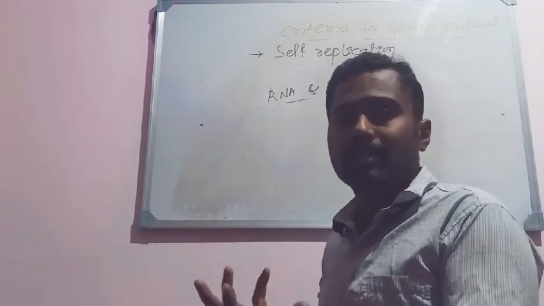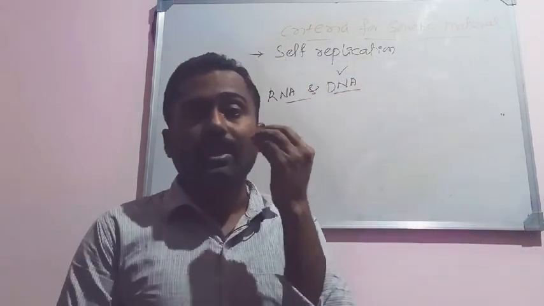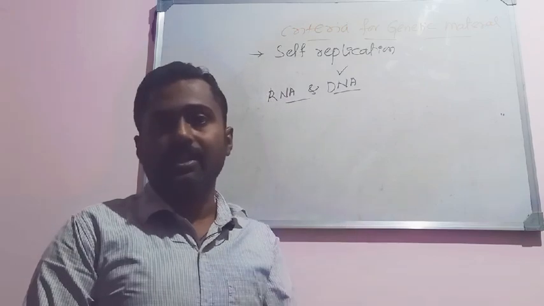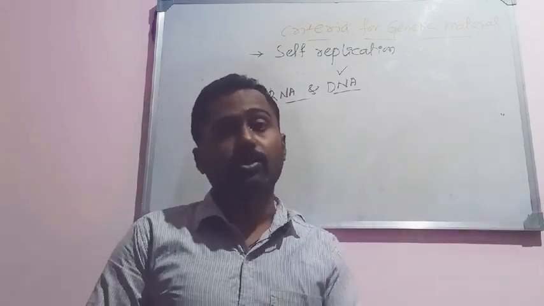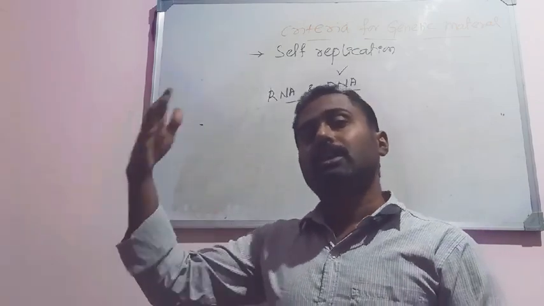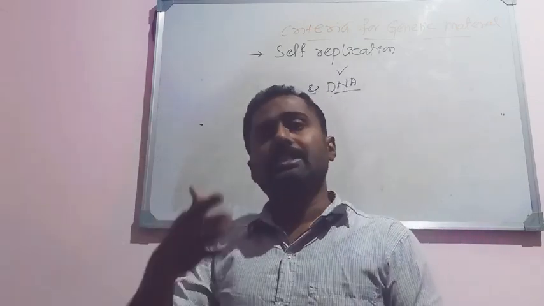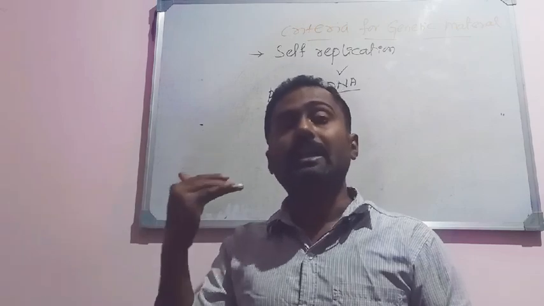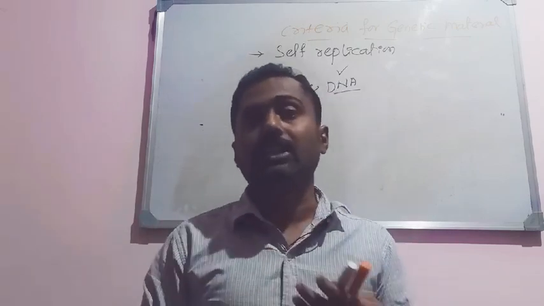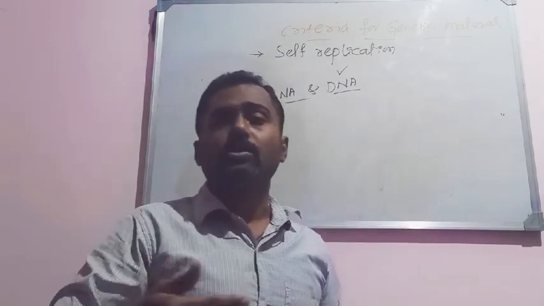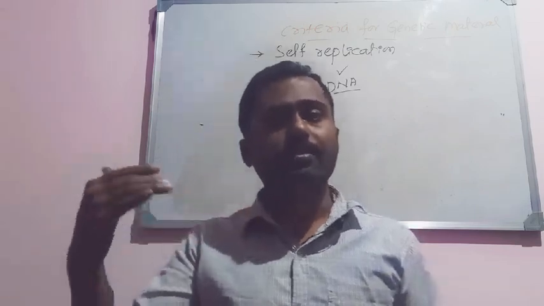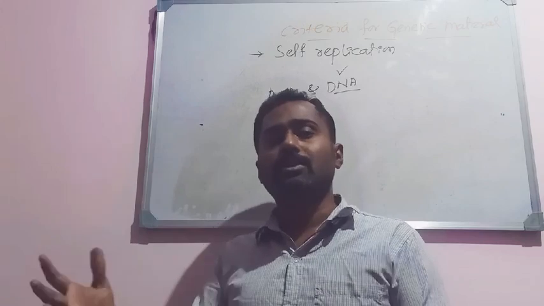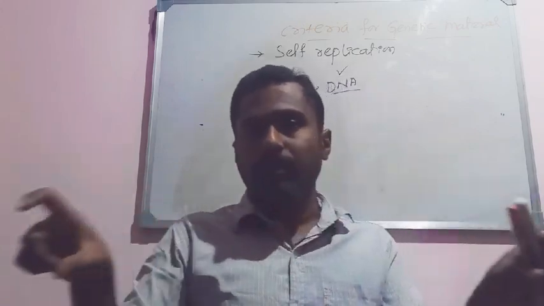Without replication, there is no chance of transfer of DNA to the next generation or to the daughter cells. When life evolved, DNA in all living forms got transferred, and that is mainly because of the duplication or replication of DNA. It doubles in every cell division, and an equal amount of DNA is distributed to the two daughter cells.